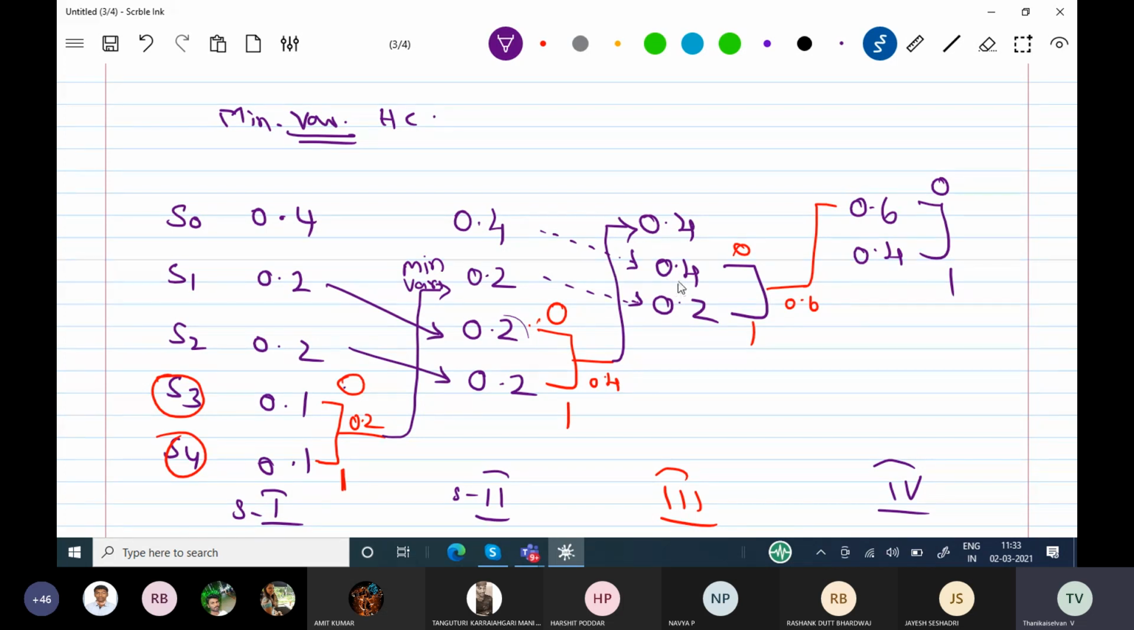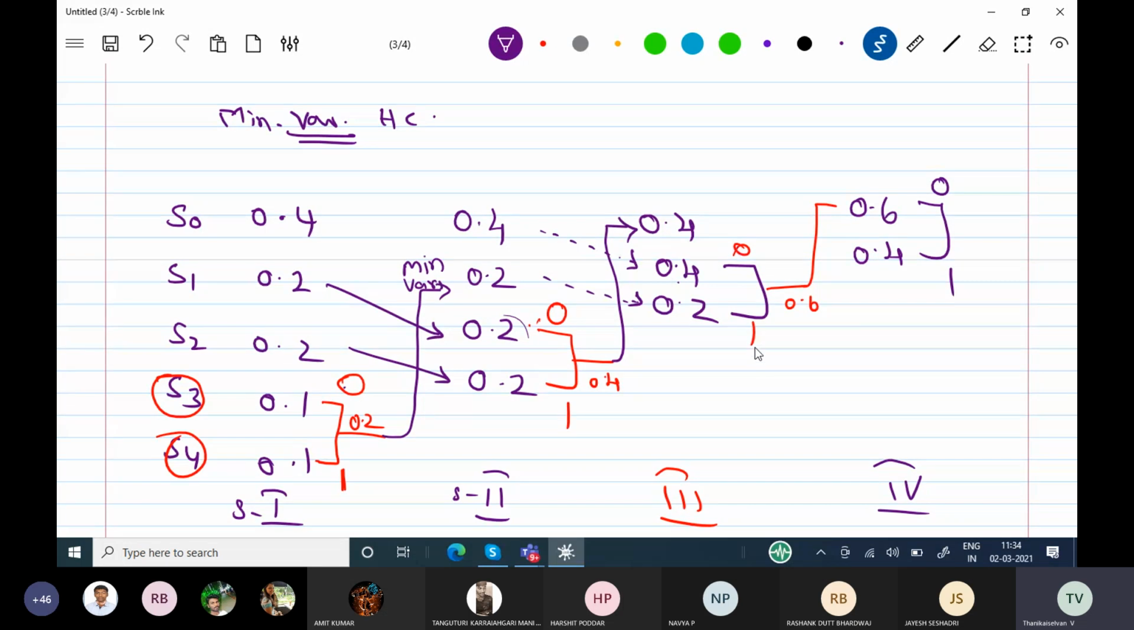Why? Because 0.4 is already available. Suppose the probability is not equal, then you have to maintain the descending order only. You can understand that in stage 4. So you see 0.4 is the new probability, which is equal to the existing probability. I am keeping my new probability above the existing probability, and I am maintaining the descending order, and my stage 3 is over. Okay, I am combining the last two